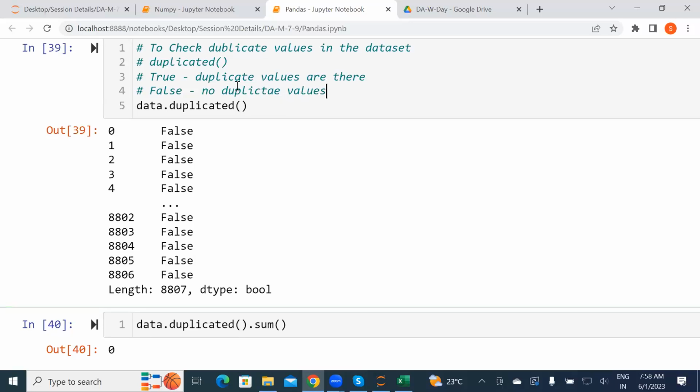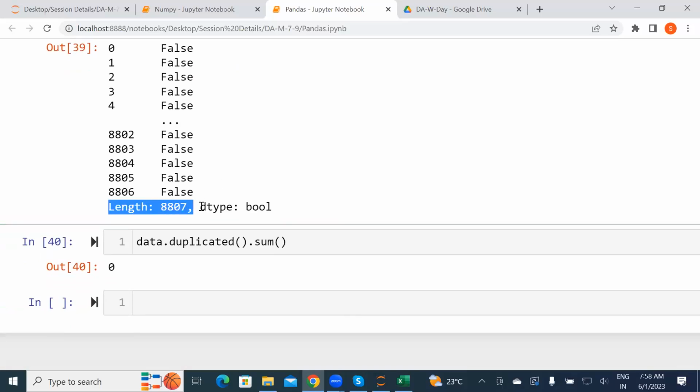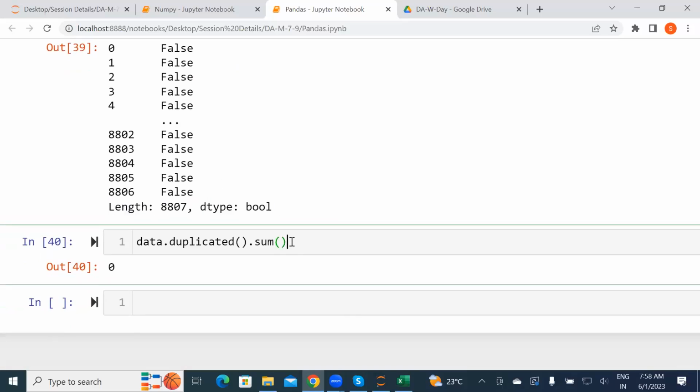So when you just use this one, it gives all false, and the length will be there. What is the length? 8807, dtype bool. Now, when you use sum, it shows how many duplicate values they got. Suppose here is 5, they will add 1, 2, 3, because every row's duplicates can be there. 1, 2, 3 like that they will count and give the value.